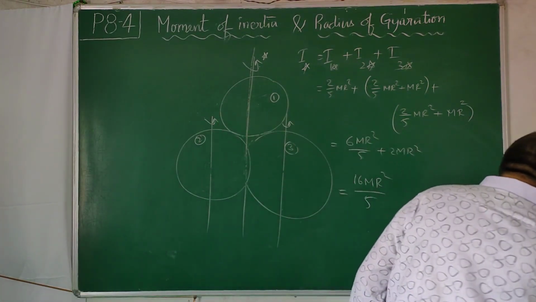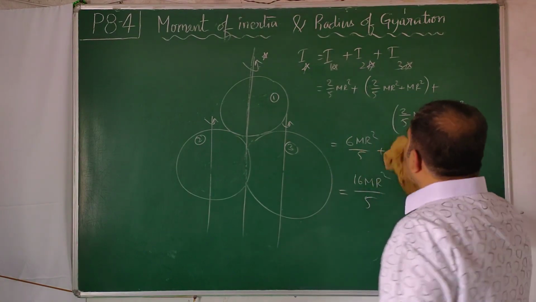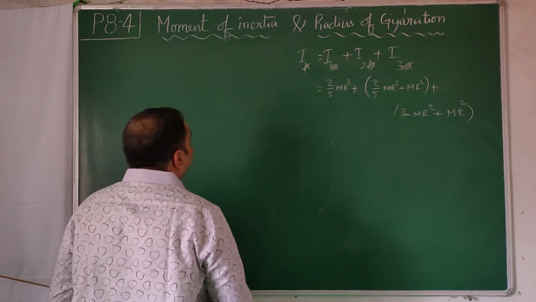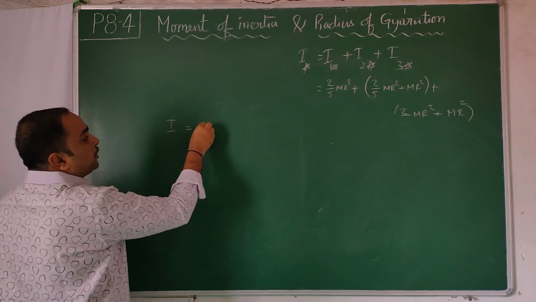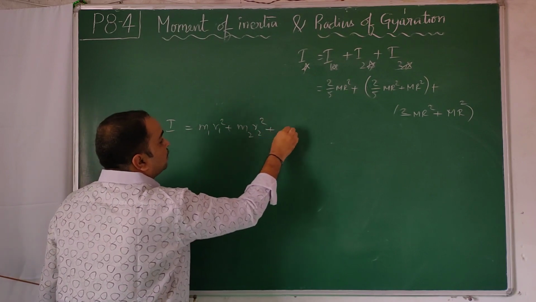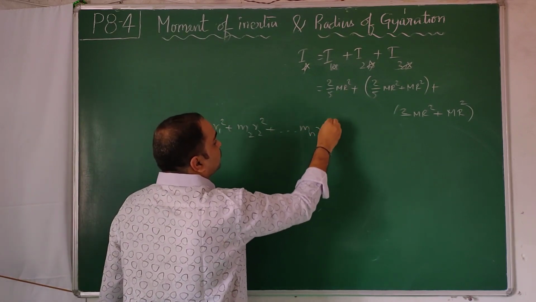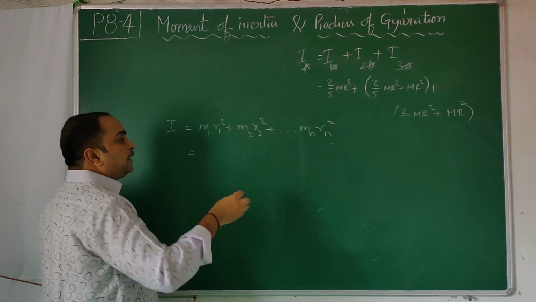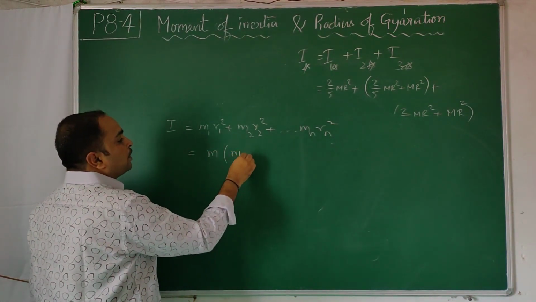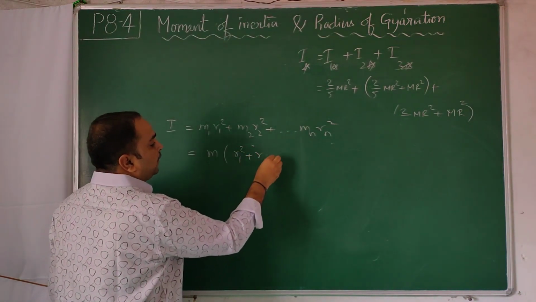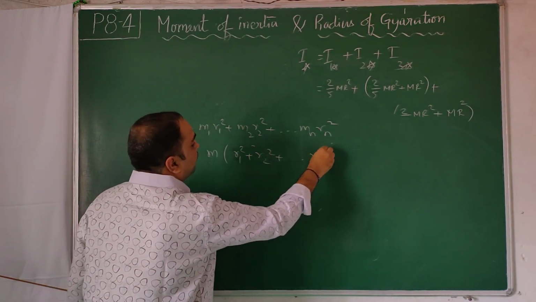Radius of gyration, the textbook definition I am going to give so that I will finish it off. I is equal to m1 r1 square plus m2 r2 square plus dot dot dot plus mn rn square. If we have chopped the mass into identical masses, you take m common: m times r1 square plus r2 square plus, for definition purposes, up to rn square.